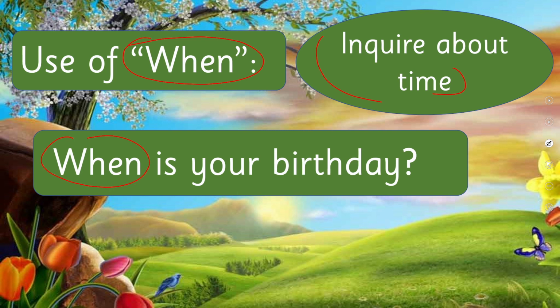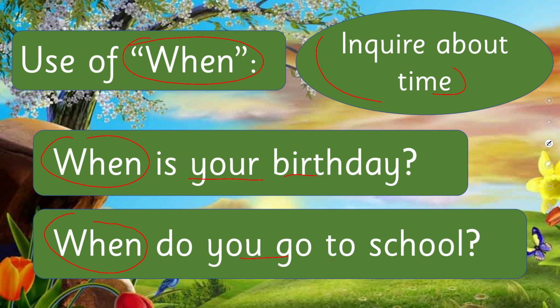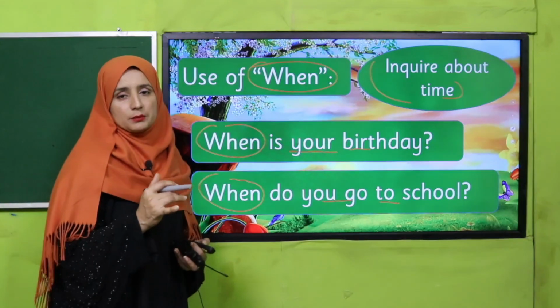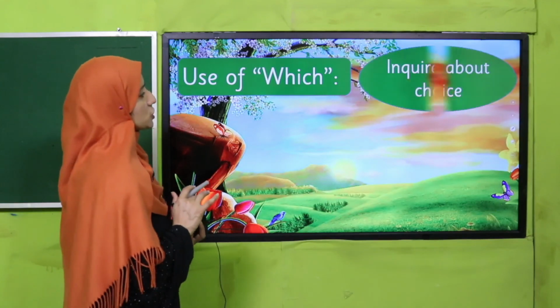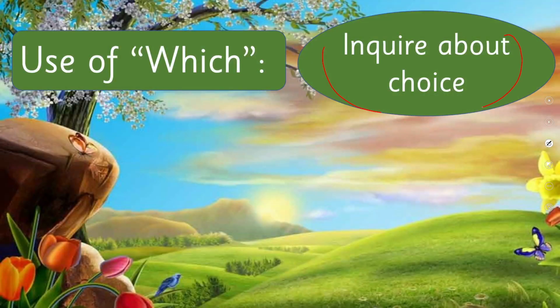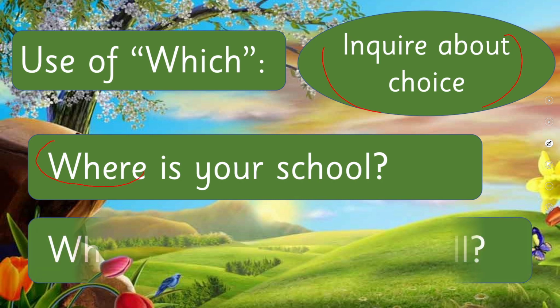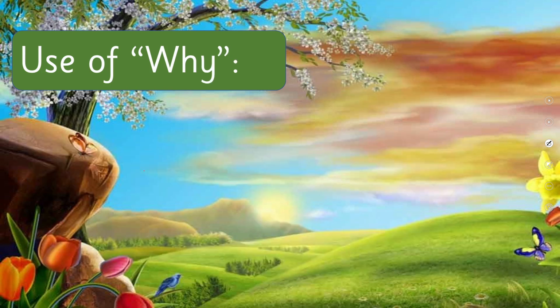When is your birthday? Meaning in which month, which day, and on which date. When do you go to school? It is inquiring about time. It means I go to school in the morning. So morning is a time. Got it? Use of which. We inquire about choice. When we want to discuss choice, we use which, and which is also used for things. Like what and which, we can say which is your school, which is your clock, which thing is yours, in this way.